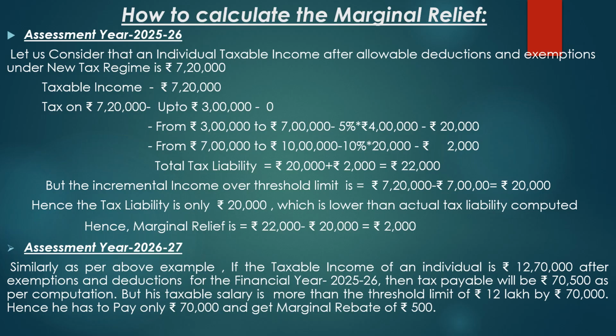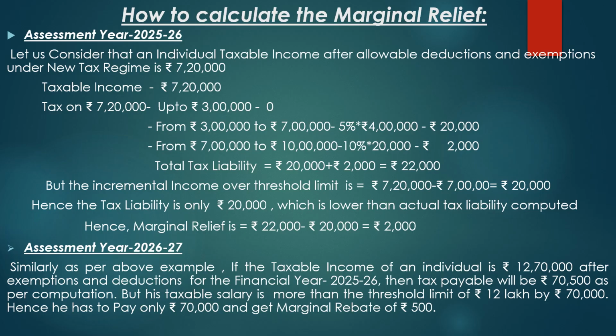From 7 lakh to 10 lakhs, the tax slab is 10%. Here in this case, the income above 7 lakhs is only 20,000. So 10% of 20,000, the tax is 2,000. Hence, the total tax liability is 20,000 plus 2,000, which is 22,000. But the incremental income over the threshold limit is 7 lakh 20,000 minus 7 lakh, that is 20,000.